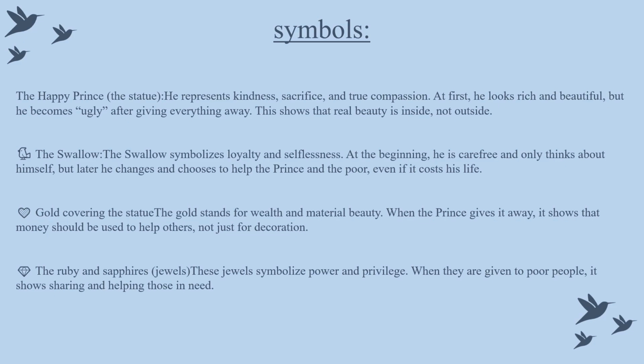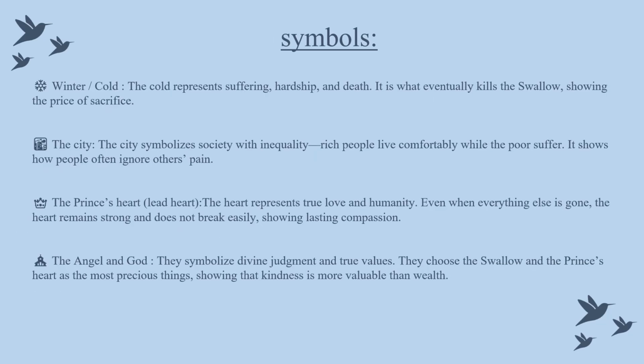The ruby and sapphires, jewels. These jewels symbolize power and privilege. When they are given to poor people, it shows sharing and helping those in need. Winter and cold. The cold represents suffering, hardship, and death. It is what eventually kills the swallow, showing the price of sacrifice.